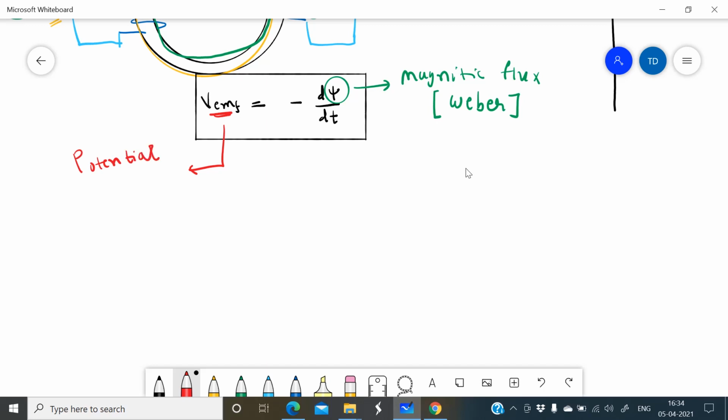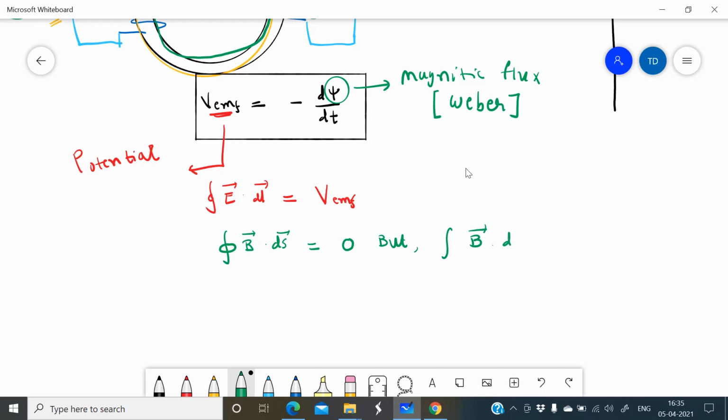In potential theory, we will study that the integration of E dot dl is equal to V, the potential due to the electric field, or you can write this as EMF. And one more thing: the open integration, not a closed integration, of B dot ds. The closed integration of B dot ds is equal to 0, but the open integration of B dot ds is equal to Weber.